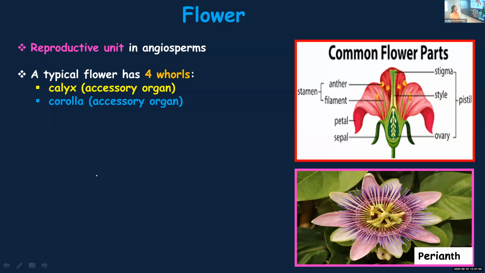Now moving on to the next one, androecium. Androecium is the male reproductive organ of a flower. Androecium is same as stamen. Stamen, men, male. So remember like that. And stamen has 2 parts, as you see in the figure, anther and filament.